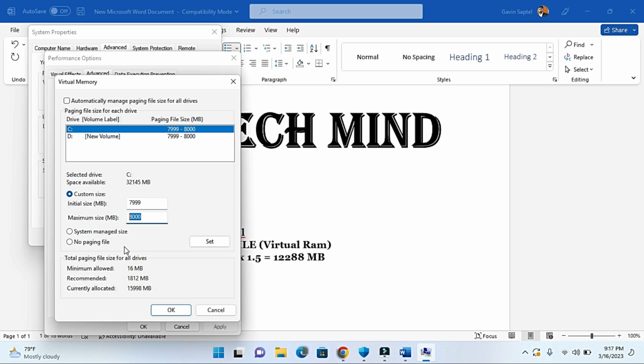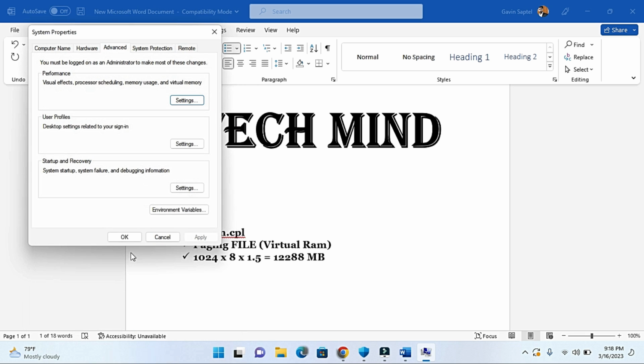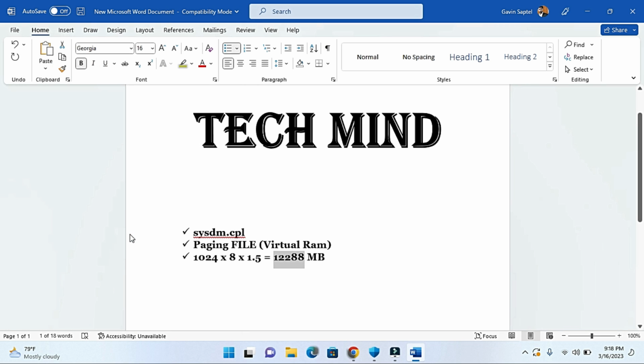Usually the computer itself decides how much space it should take from the hard drive. So it's not very smart on this. Once you give it a size, your computer will start processing as the particular RAM you have. If you've got 8 GB, you put it to 12 GB, so your 8 GB will then be 12 GB of RAM on your basic laptop. I hope this information is good, and once you're done, you click set, click OK, and come out. It'll ask you to restart your PC. So you restart your machine and voila, you've got your RAM enhanced.